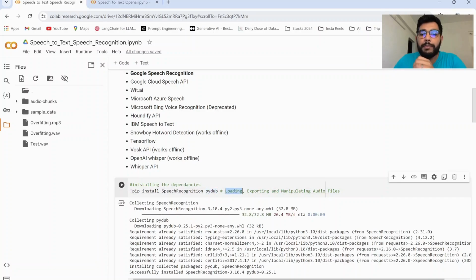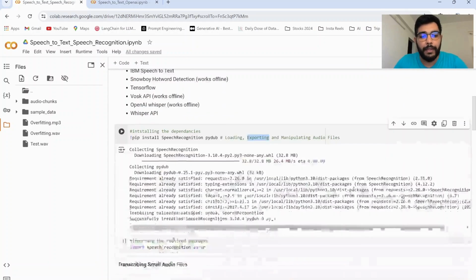We'll be installing PyDub because PyDub is used for loading, exporting, and manipulating audio files. In this particular notebook, we'll be experimenting with both .wav audio file extension and .mp3 file extension. Speech recognition library only takes as input .wav audio file extensions. Since we'll be using .mp3 as well, we need PyDub for converting that .mp3 to .wav file format, which can be used as an input to speech recognition library.